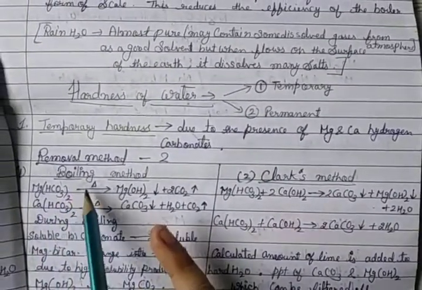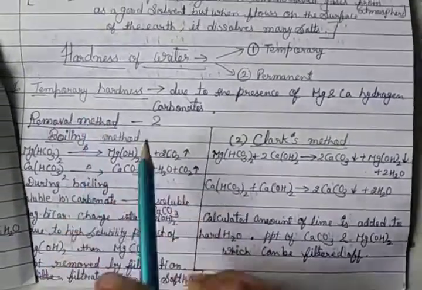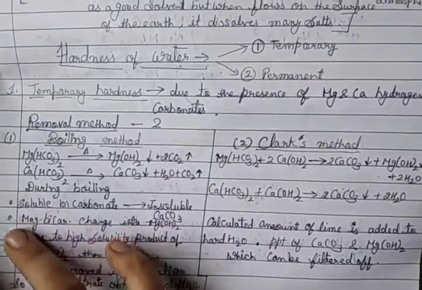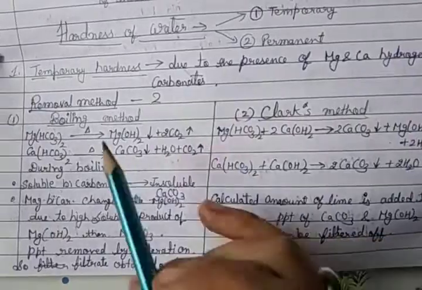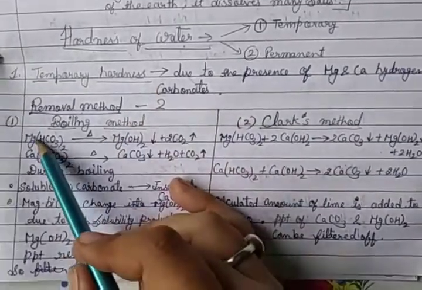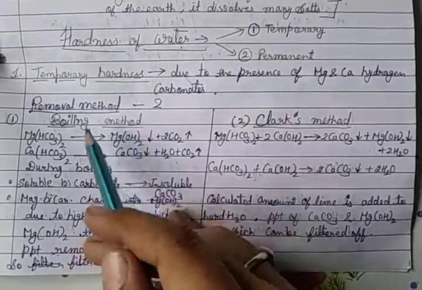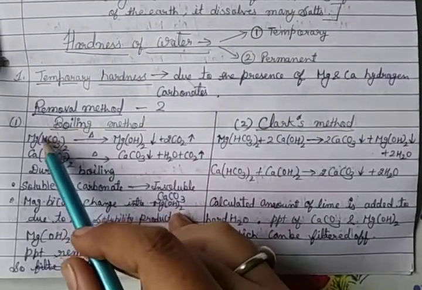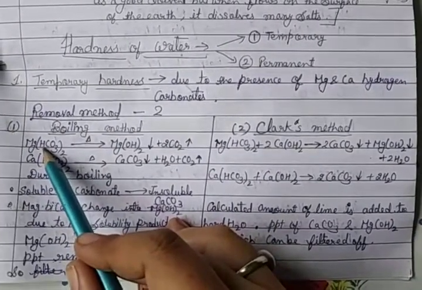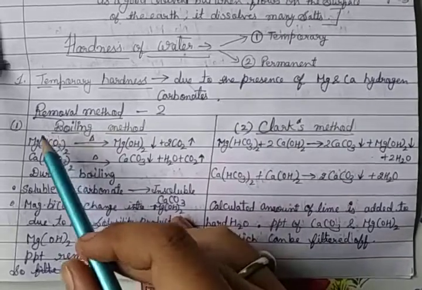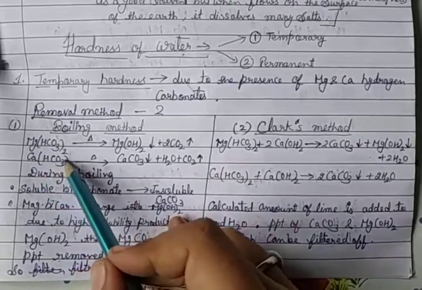Two methods are given in your textbook. The first method is the boiling method and the second is the Clark method. First is the boiling method. Calcium and magnesium salts present in the water are considered temporary hardness. The formulas for temporary hardness are magnesium or calcium bicarbonate, HCO3: Mg(HCO3)2, otherwise Ca(HCO3)2.